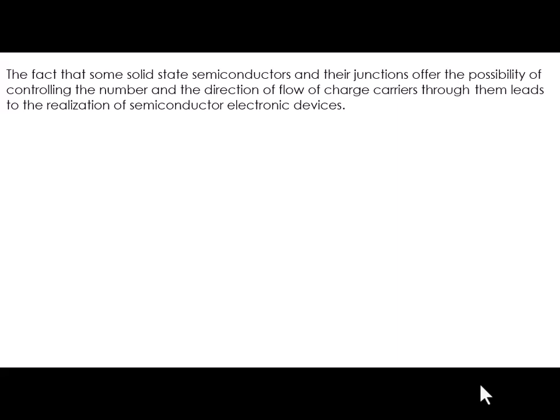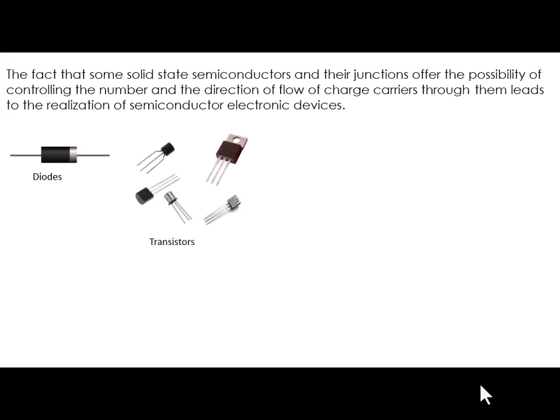Electronic devices are those in which we can generate and control the flow of electrons and can receive those electrons. And some semiconductor materials and their junctions offer the possibility of generating, controlling and receiving those electrons. Hence, later on, people tried to realize these electronic devices from semiconductor materials. Some examples are diode, triode, transistors, bipolar junction transistors, or field effect transistors. A lot of kinds of transistors are there, light emitting diode and all.